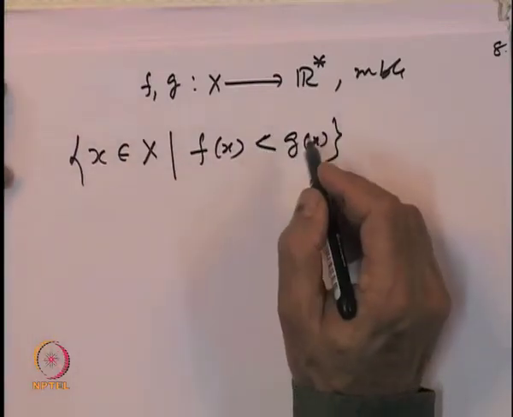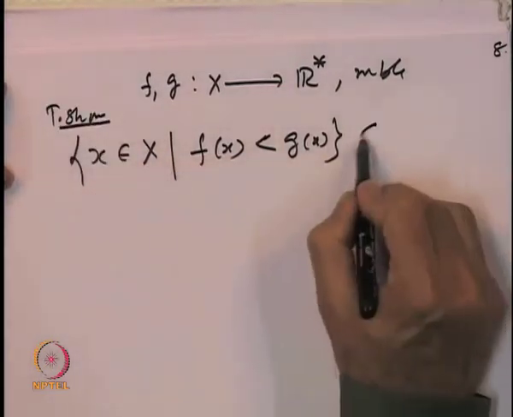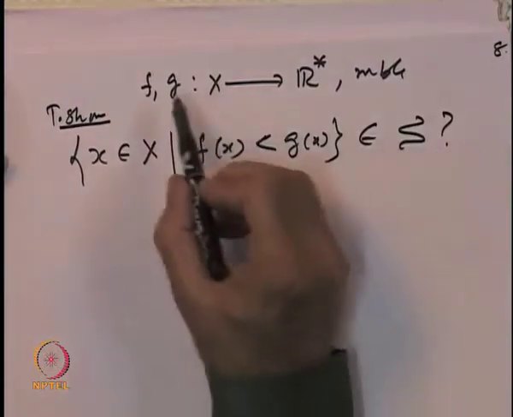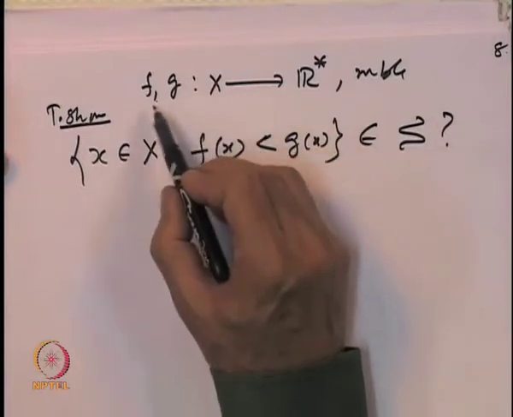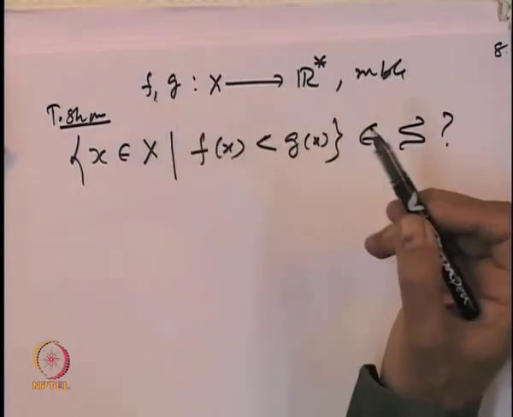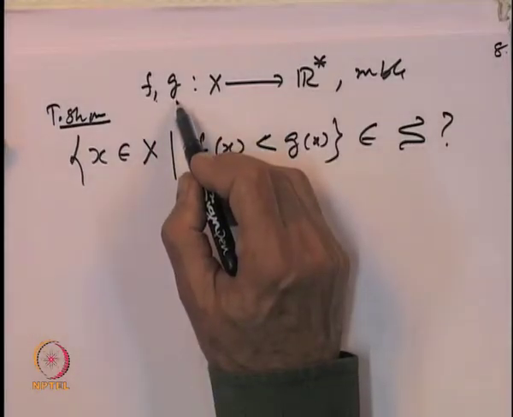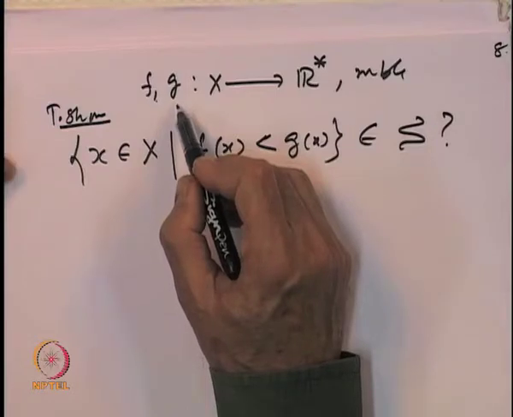And so, our aim is to show that this belongs to the sigma algebra S. And since we are given f and g are both measurable, we are given the property that {f(x) ≤ some real number} belongs to the sigma algebra, and similarly {g(x) ≤ a real number} belongs to the sigma algebra.